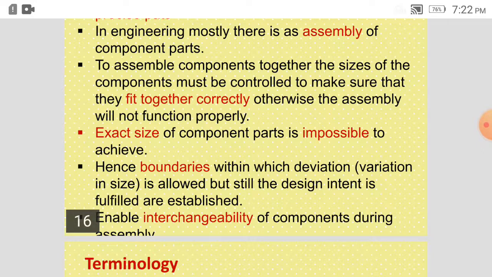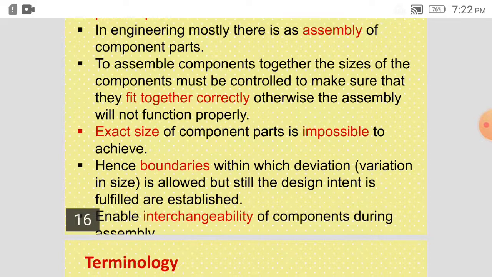So whatever assembly we are manufacturing, there are a lot of components to be assembled together to form a machine or equipment, and if they are not fitting properly, then we cannot say that it will function properly. The exact size of a component part is impossible to achieve. We cannot say that all the time we will produce that part to the mean value.